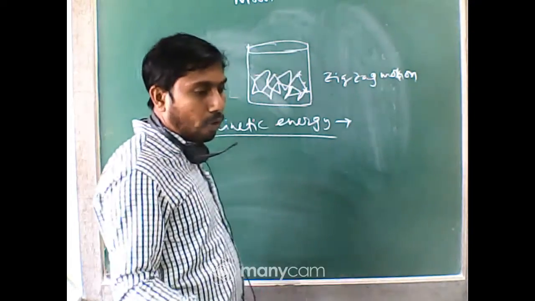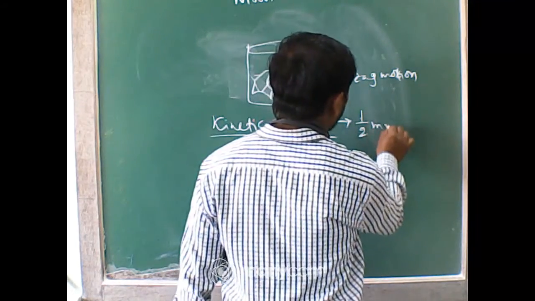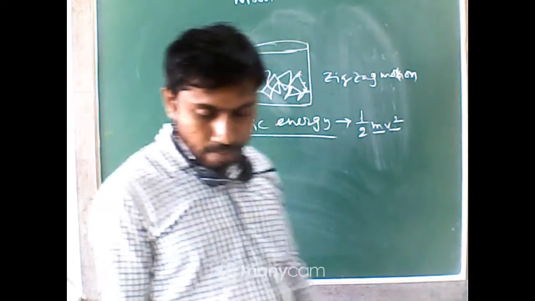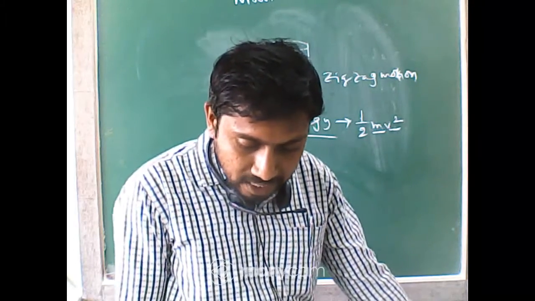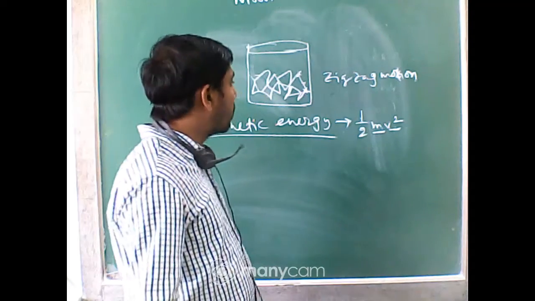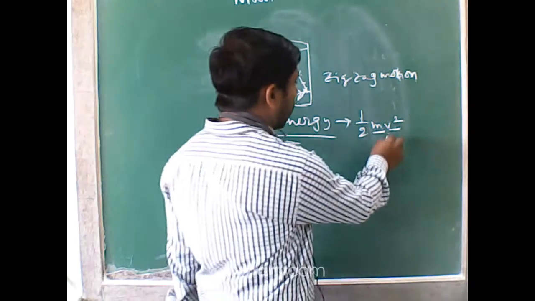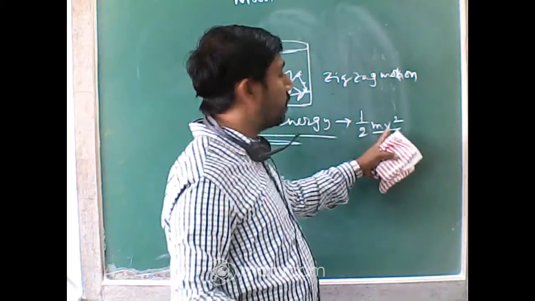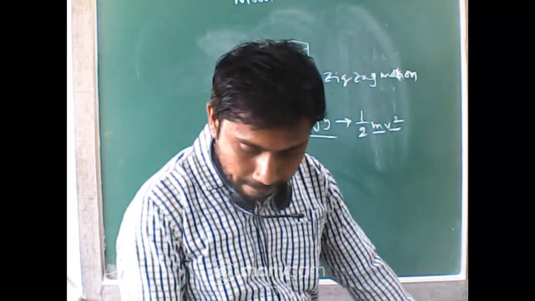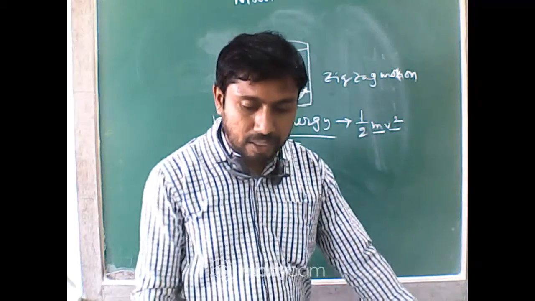What is the form of that kinetic energy? What is the mathematical expression of kinetic energy? Half mv square. Here m is the mass, v is the velocity. You know this from physics. Now kinetic energy is mentioned here. As temperature rises, particles move faster. Why? This is due to the increase in kinetic energy. As the temperature increases, the v will increase, so the kinetic energy also will increase. So we can say that with an increase in temperature, the kinetic energy of the particles also increases.